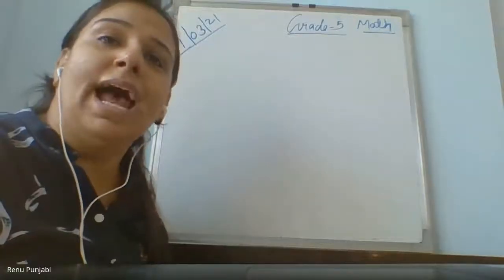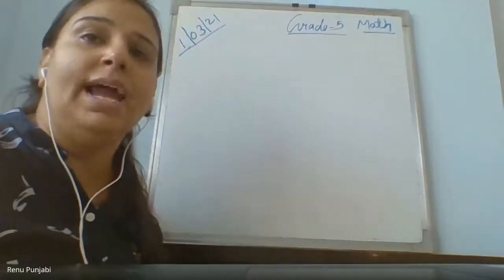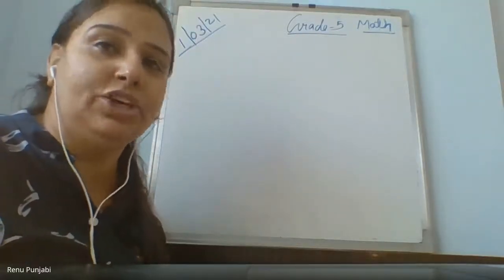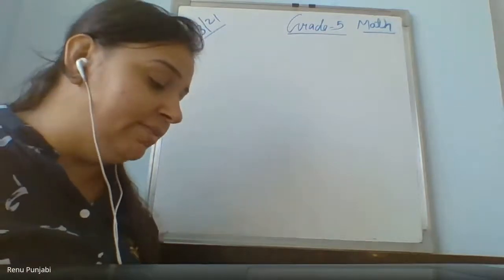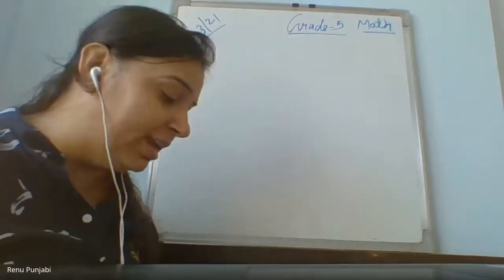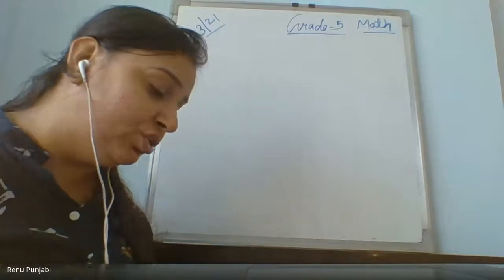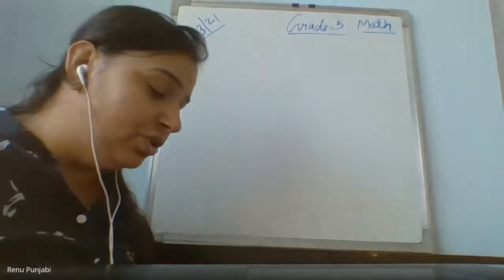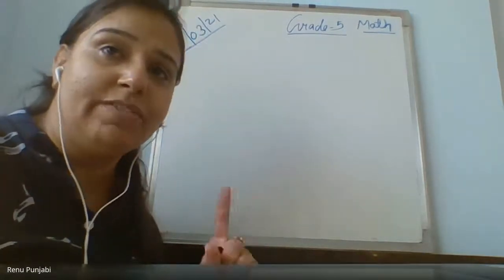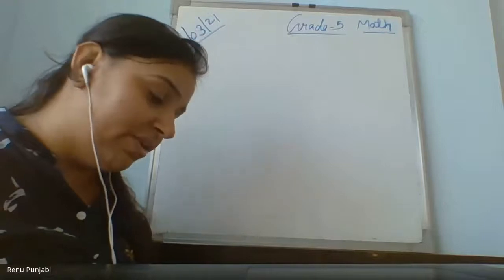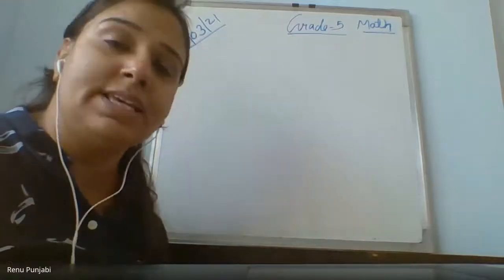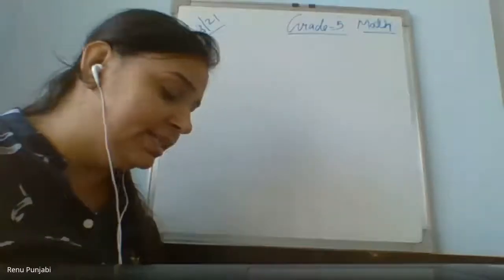Ma'am, length, breadth and height will be 7 only because it's a cube. If it is asking how many centimeter cubes can be arranged, you will say 7 cubes. Width is 7, in the width also you will arrange 7. In height also you will arrange 7.